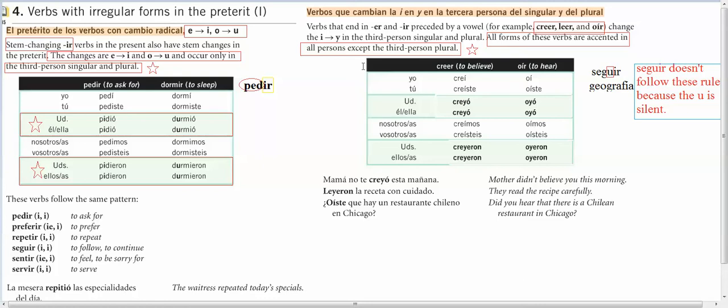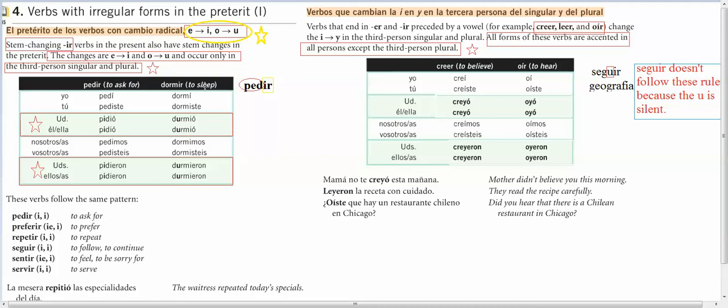Okay, we're also going to talk about a few irregulars in the preterite tense. We're going to talk about our stem changers. And there's only two types of stem changers this go round, unlike in the present tense. Verbs in the preterite tense could either change from an E to an I or an O to a U. That's it.